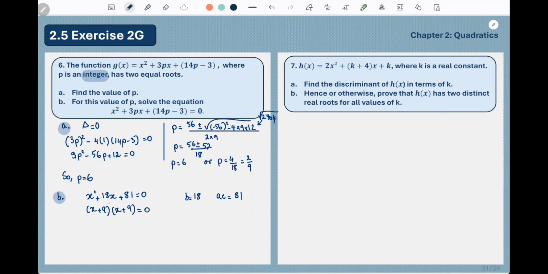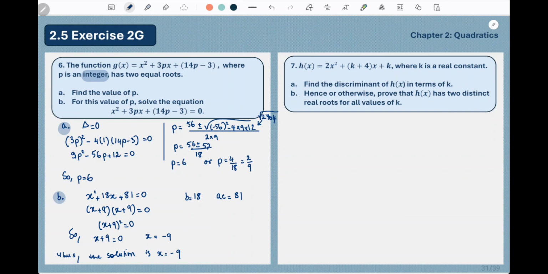So as you can see, indeed we found two equal roots. So this is x plus 9 squared equal to 0. So x plus 9 equals 0, that's x equals minus 9. Thus, the solution is x equals minus 9.